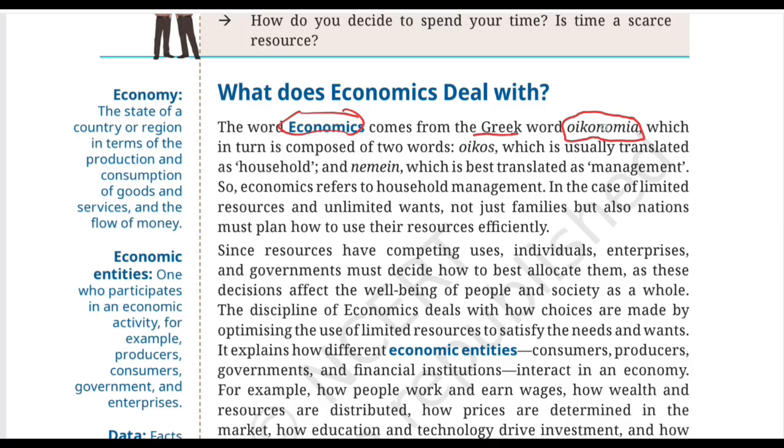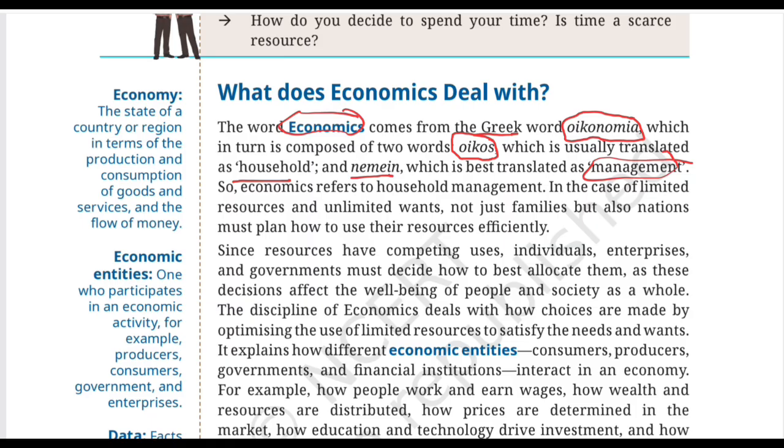So putting them together, oikonomia, or economics, is nothing but management of the household.